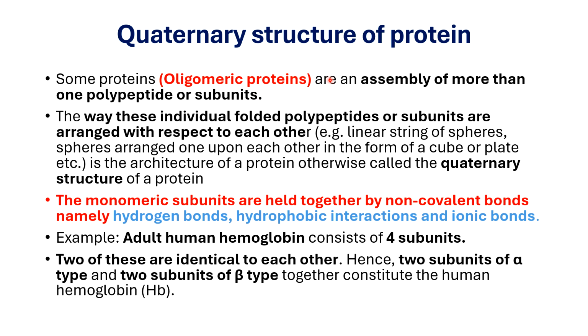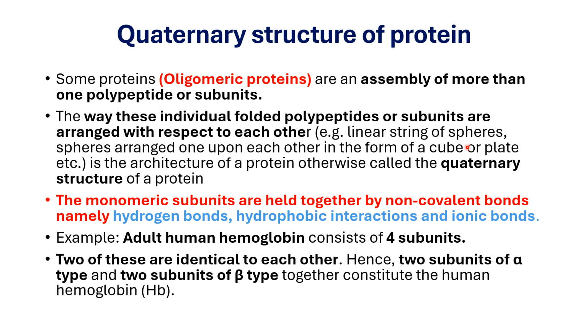It will be folded or twisted after that to make a secondary structure. Then it will have a tertiary structure. Now these polypeptides having tertiary structure will again interact with each other to form a quaternary structure of the protein. The way these individual folded polypeptides or subunits interact with each other is called the quaternary structure of the protein.